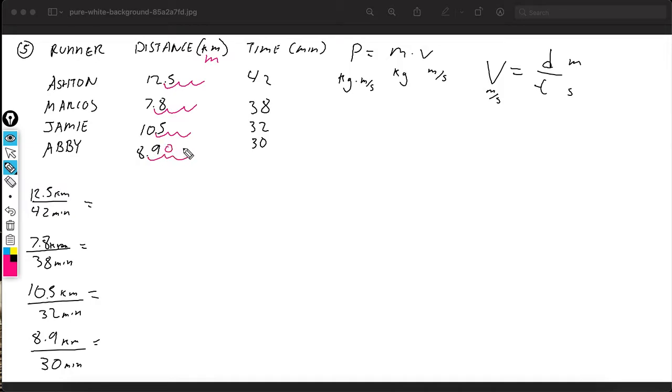Wherever we see a little empty spot, I call them chairs, we put zeros. We converted them all to meters. So now on top we've got 12,500 meters, 7,800 meters, 10,500 meters, and 8,900 meters. This is the way I do it. I just know shortcuts because I've done this for so long and I studied hard. That's the fastest way: move the decimal over 3 times, and put in a 0 everywhere you see a gap.